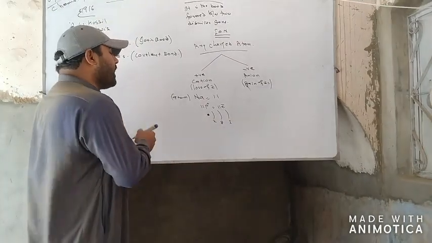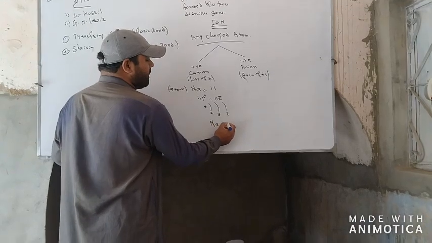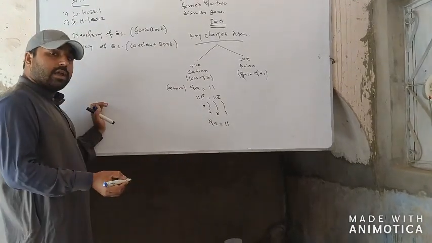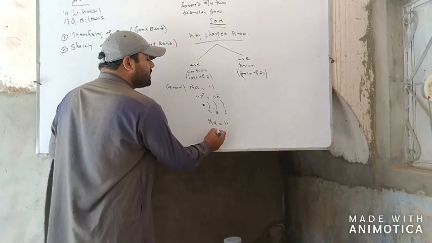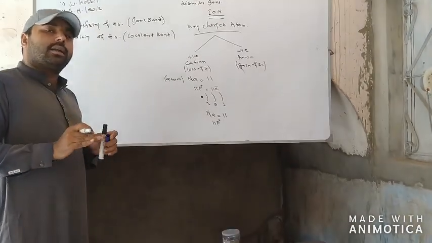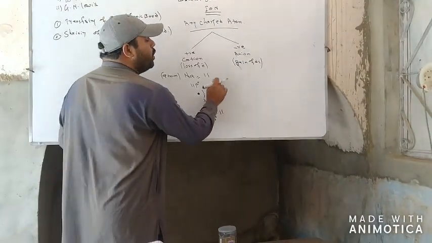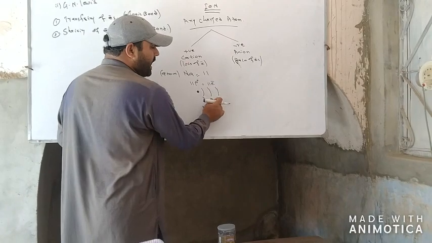Now, as sodium loses its outermost electron, this is the sodium. Here is the atomic number 11. This is the number of protons, which remains the same because protons are present in the nucleus, whereas sodium now loses its outermost 1 electron.